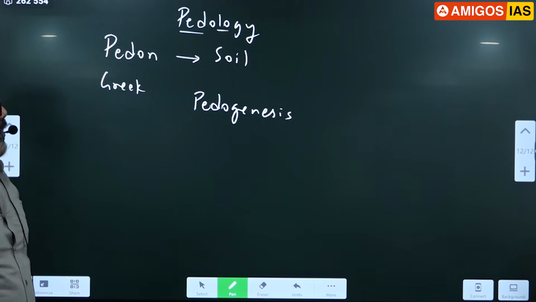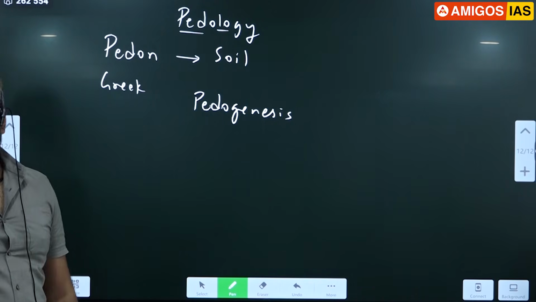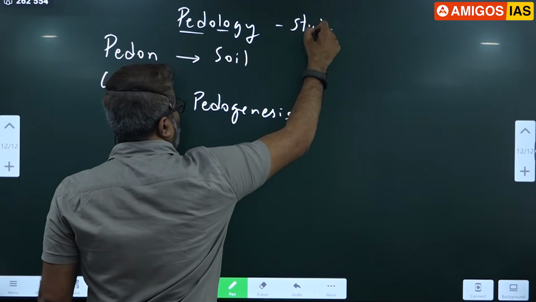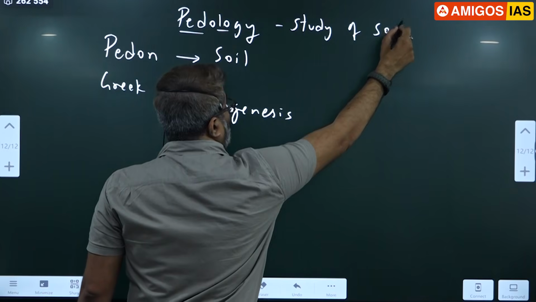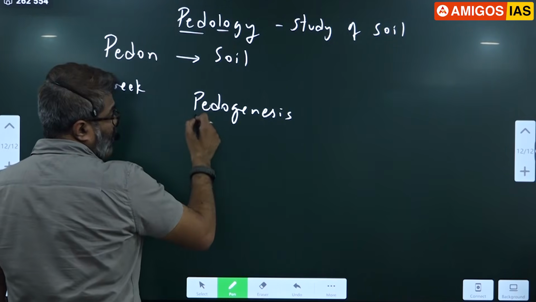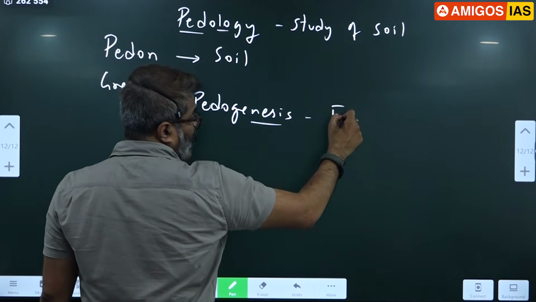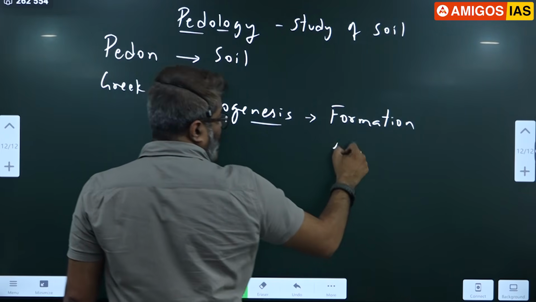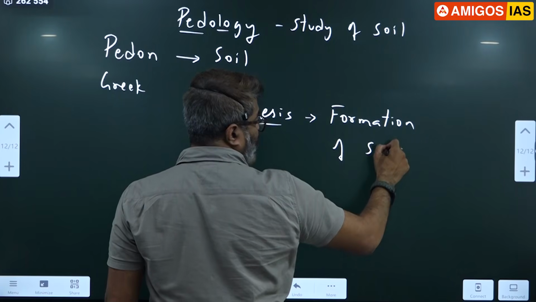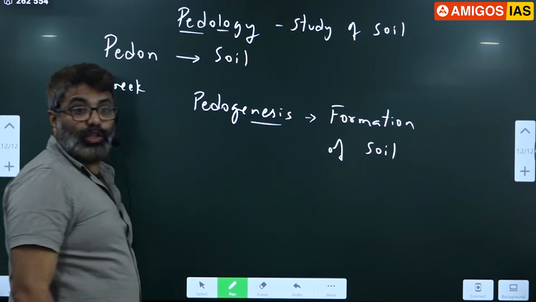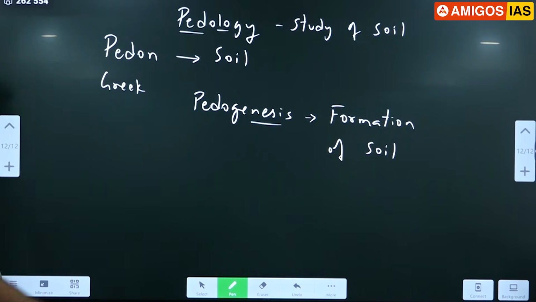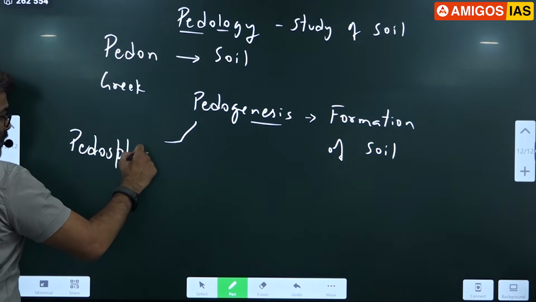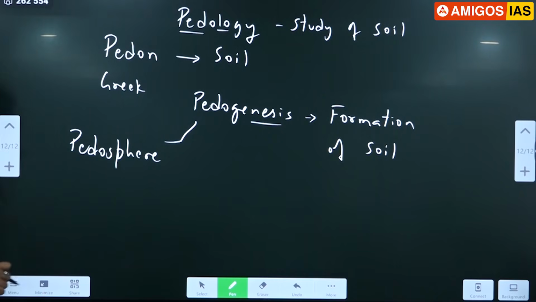Pedogenesis is the process of formation of soil. Pedosphere means all the soil on the earth's surface comes under the word pedosphere.